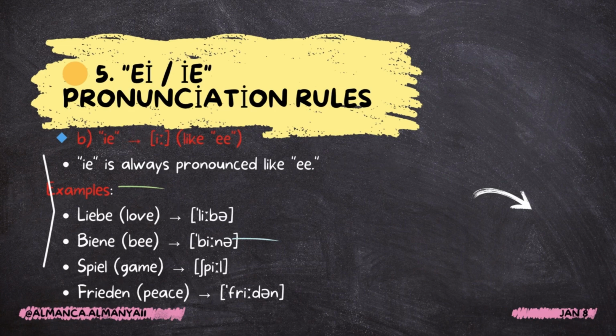B: like ee. Ie is always pronounced like ee. Examples: Liebe, Biene, Spiel, Frieden.